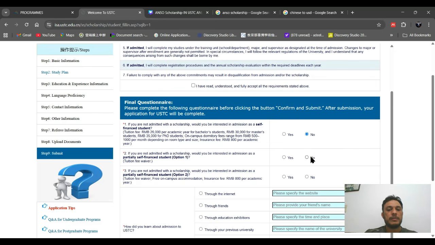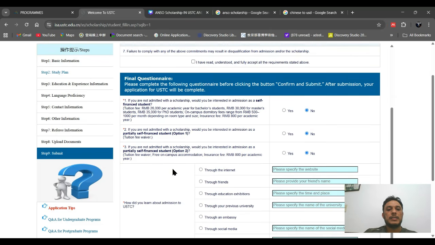The second one is partial. If you want to do partial, then click yes; otherwise, no. In partial they have two schemes. If you are not admitted with scholarship, would you be interested in admission as a partially self-financed student? The first is only a tuition fee waiver. You will get a tuition fee waiver, but the rest of the things, like your expenses and your accommodation, you have to cover.